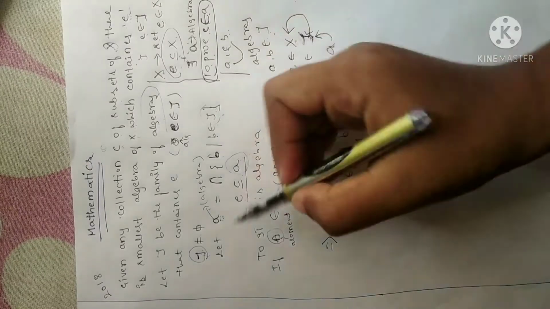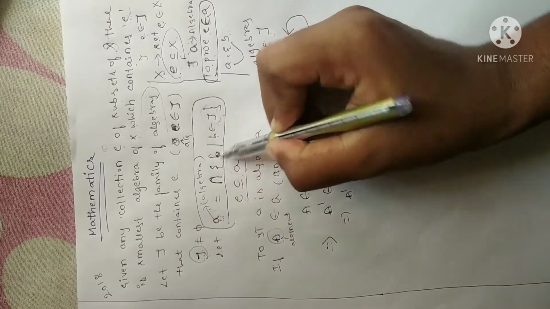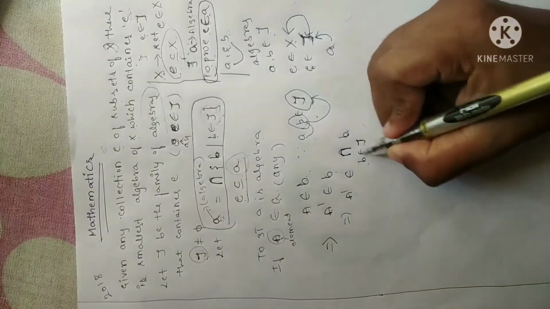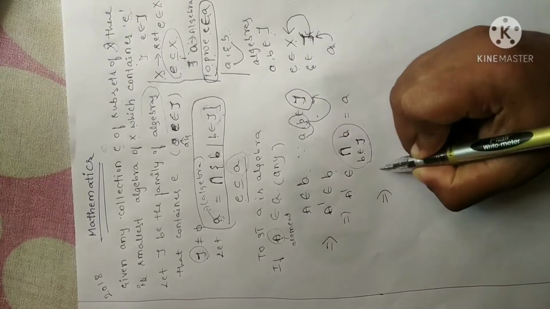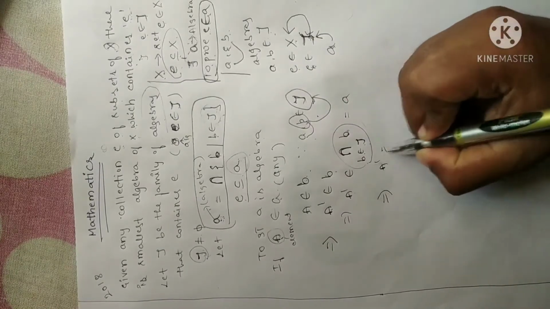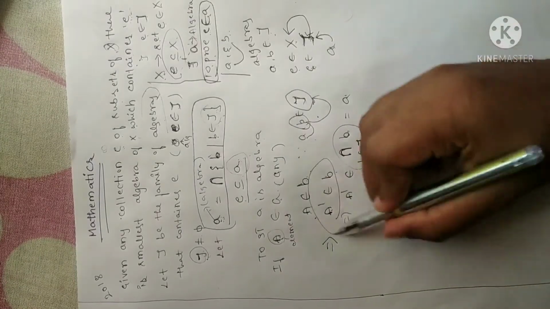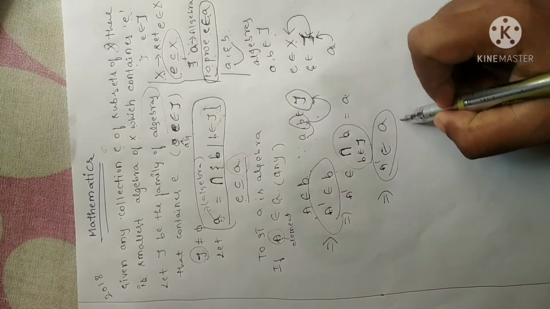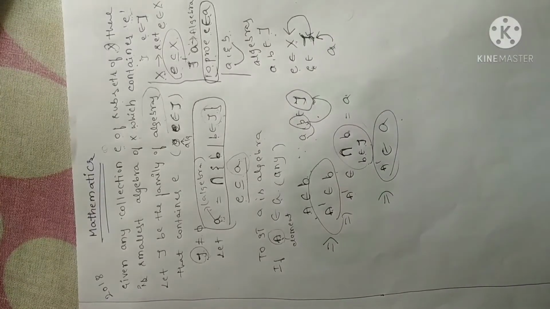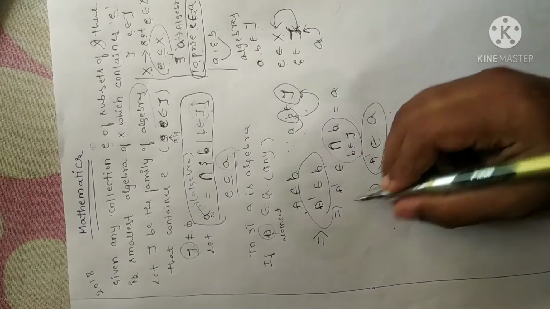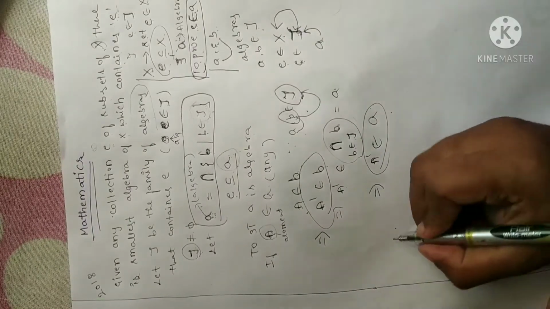Now what I have assumed is, look at here, the intersection of all the algebras B as A. So I can write this as A. Meaning A complement belongs to A as well. See here, A complement belongs to B and A complement belongs to A also. Am I correct? So now it is closed under complementation. Why? Because the element's complement also belongs to the same algebra.